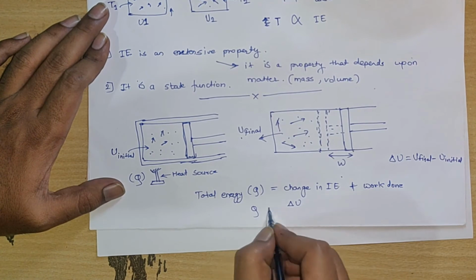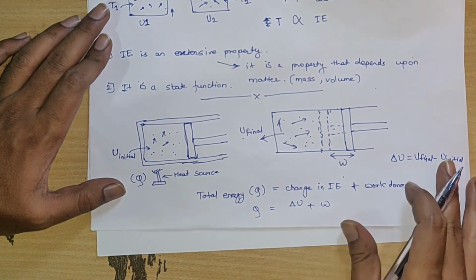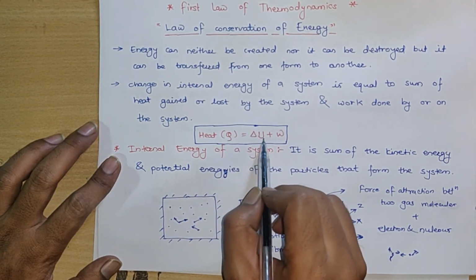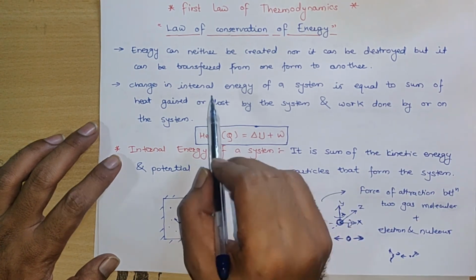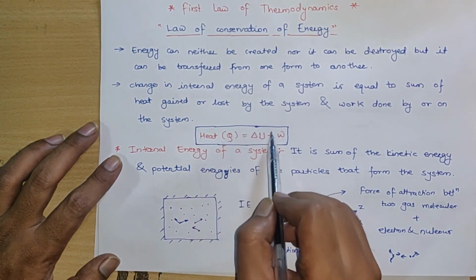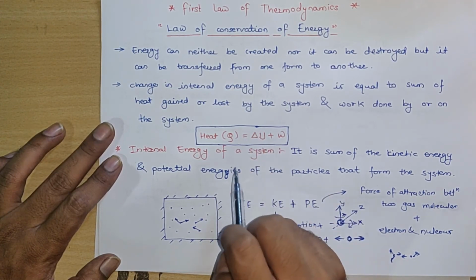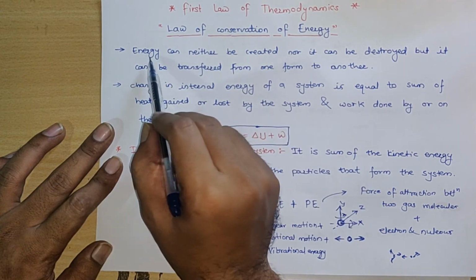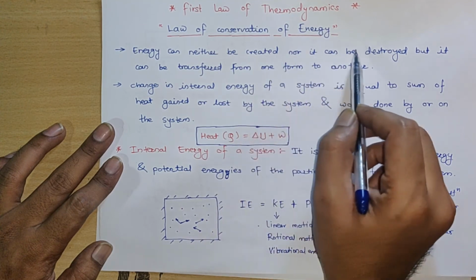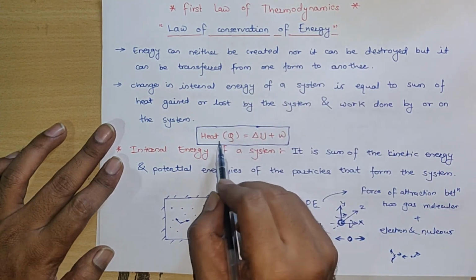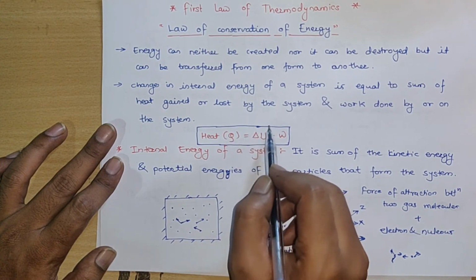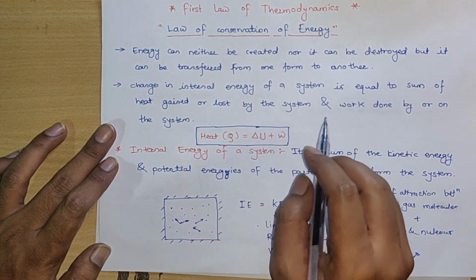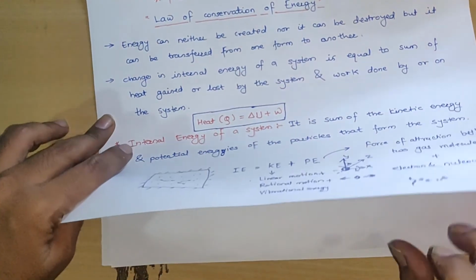So Q is equal to delta U plus W. That is the statement of the first law of thermodynamics: the heat provided is equal to the change in internal energy plus work. Whatever heat we provided, only its form changed to work and internal energy. Energy is neither destroyed nor created. So energy can neither be created nor destroyed; in our example, the form just changed to change in internal energy and work done.